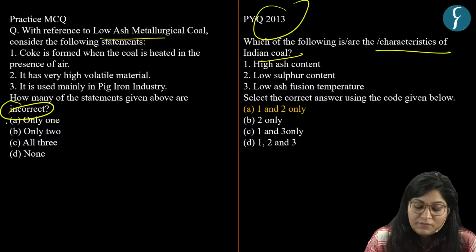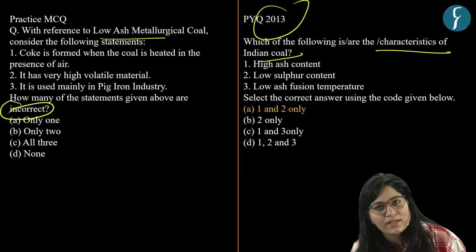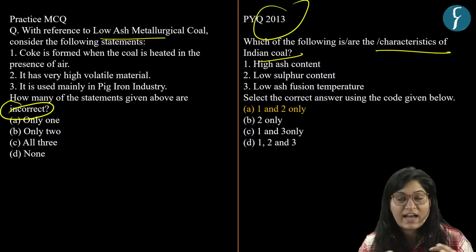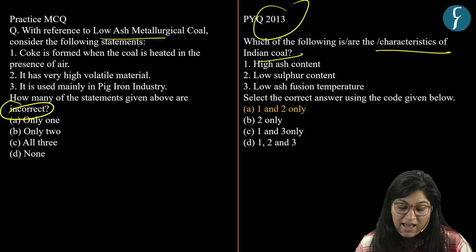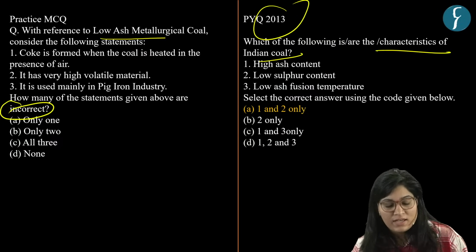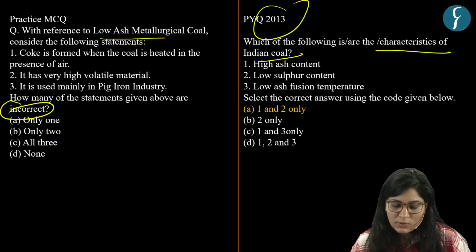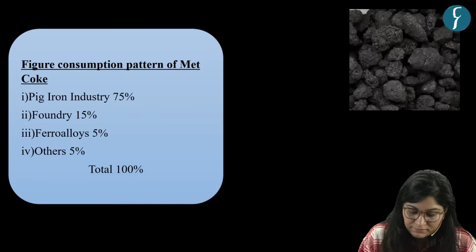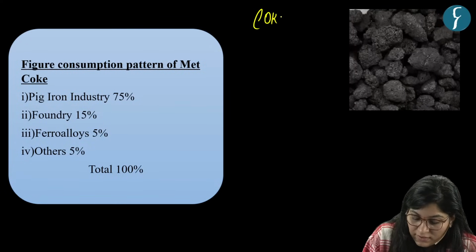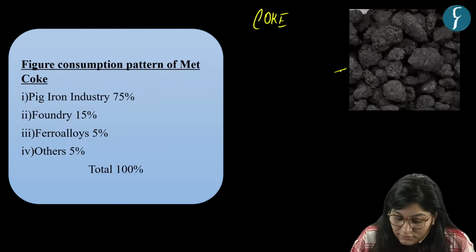So the first statement is coke is formed when the coal is heated in the presence of air. Second, it has a very high volatile material. And third, it is mainly used in pig iron industry. So to answer this, what we should know? We should know what is coke. As you can see, there's an image of coke here.